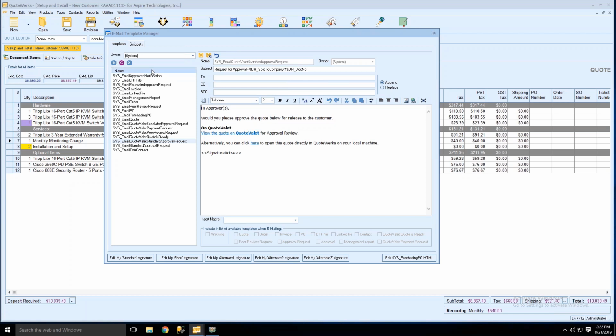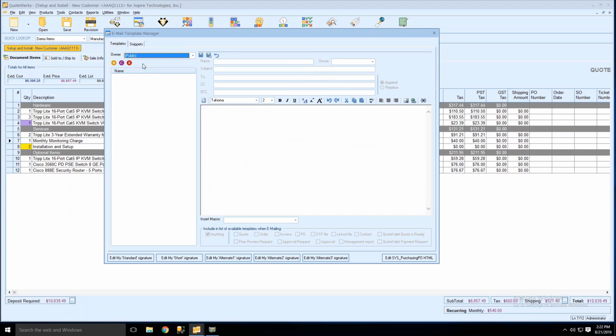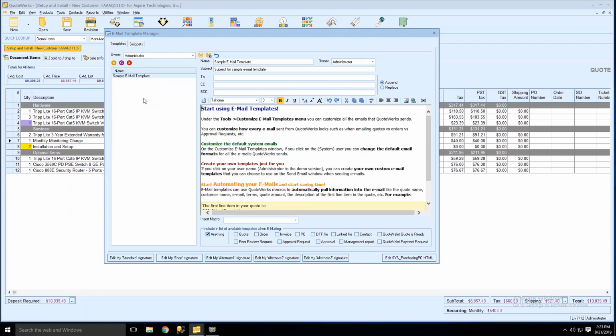We do have some information in the help file about making these changes, and we'll have a video as well that you can review for making changes on these. But at least just having an idea of where to go is always good before we get into what the new features are. The public templates are essentially templates that are shared by one user for everyone. So you make those templates public, and that means anyone in QuoteWerks can utilize that template. And then we have the specific user template. So if we go to my administrator here, we have our sample email template.